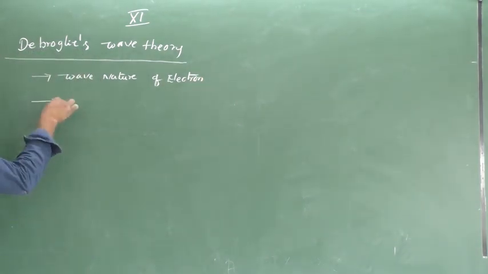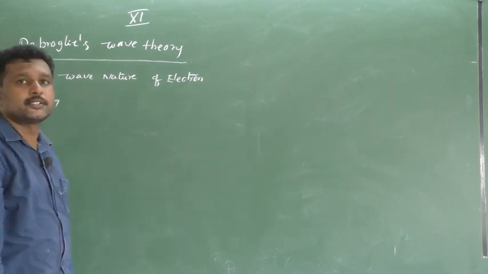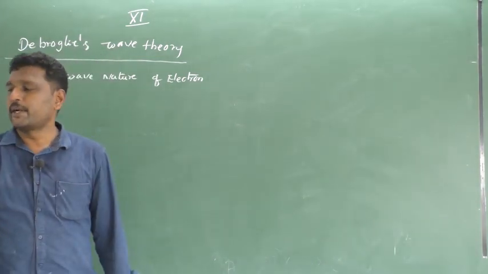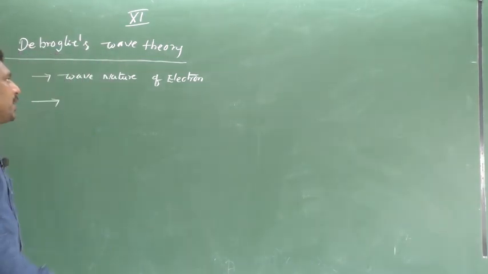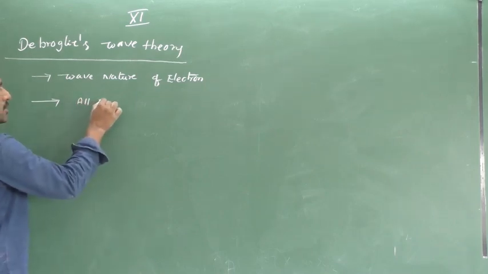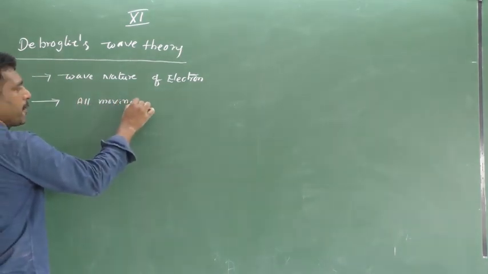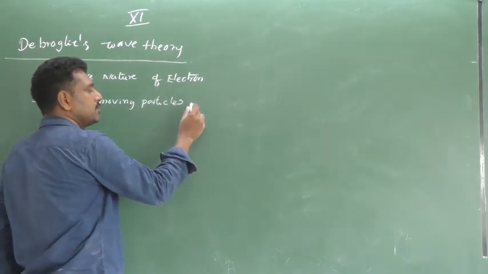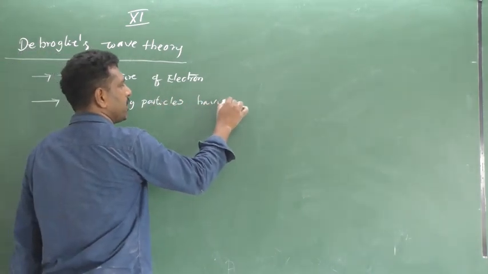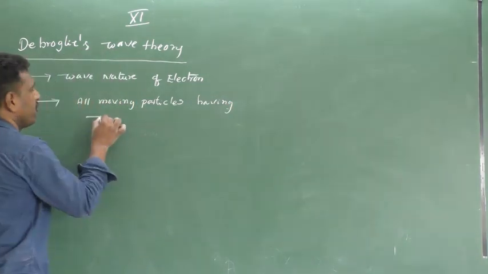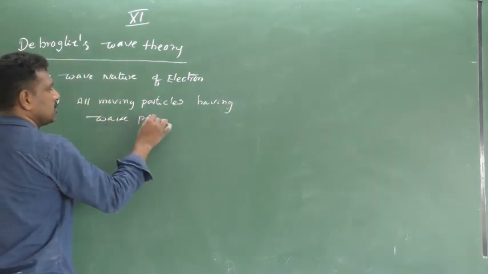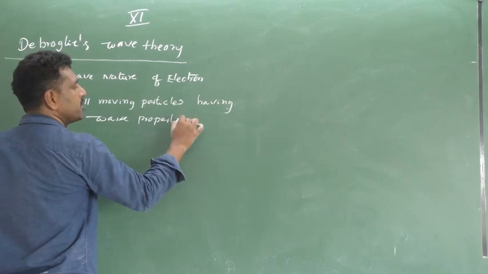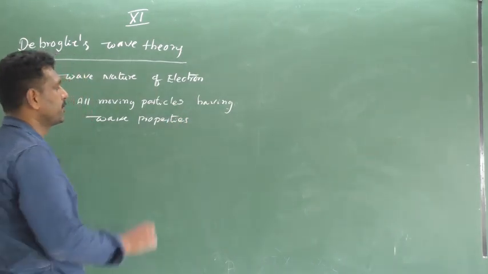Next, all moving particles have wave properties. So what are wave properties?